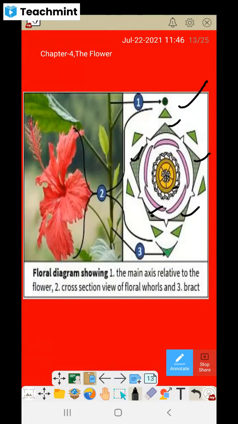Then inside it is the gynoecium. And in the almost inner core of the pattern, you'll find the placentation. Placentation means how the ovules are arranged in the ovary. So that is shown here.